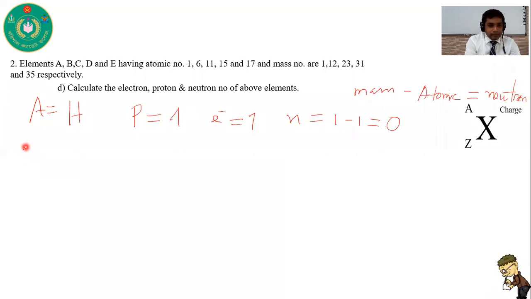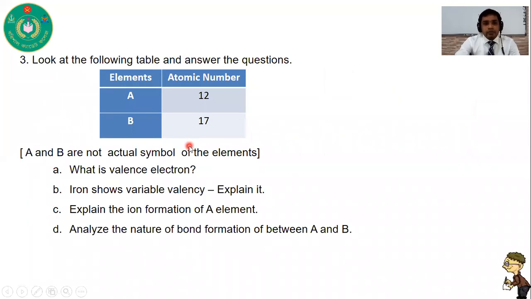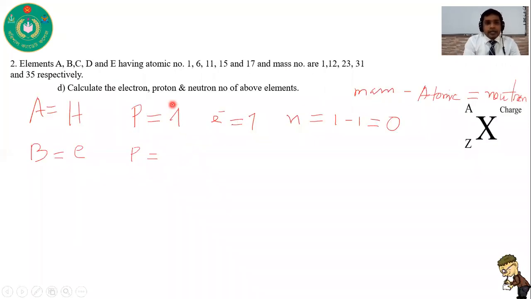So in case of B, its atomic number is 6. So this is carbon. Its proton number is 6 because its atomic number is 6. So what is its electron number?